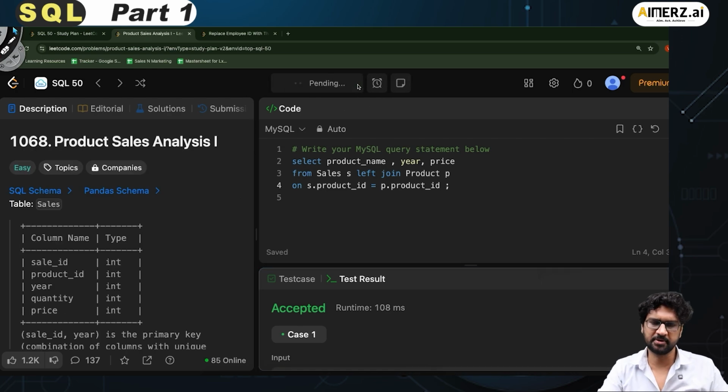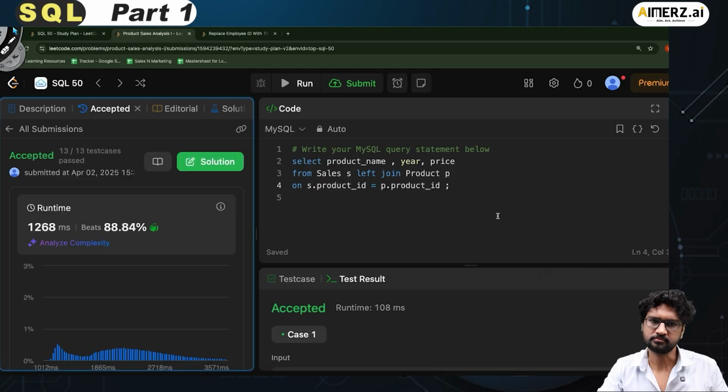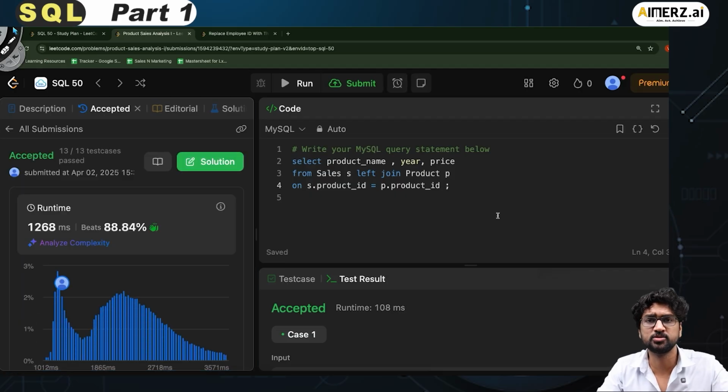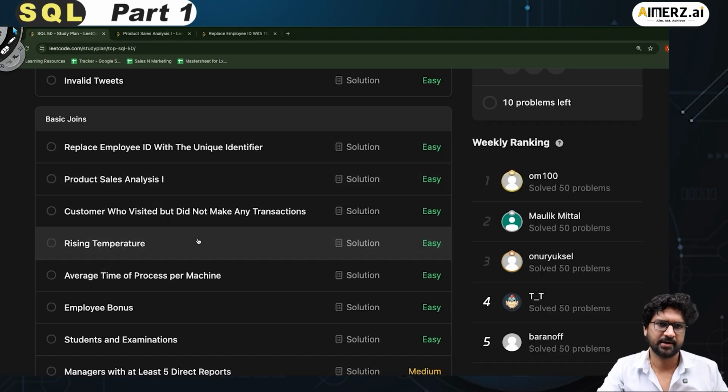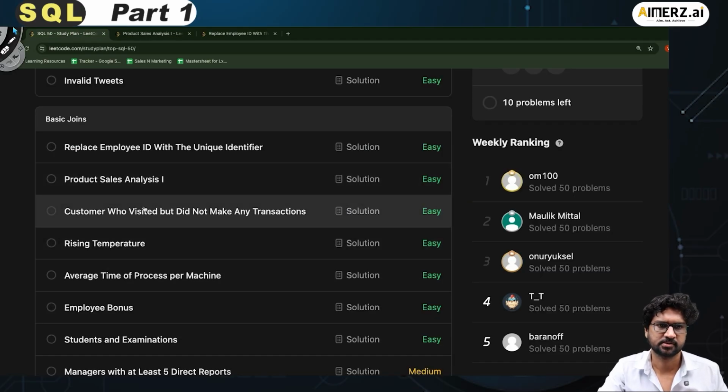Perfect. Let me click on submit, and I'm hopeful that it should be accepted. Perfect, fine. So I have been able to submit this solution. Let's move to the next problem. So let's go back. This is the second one.